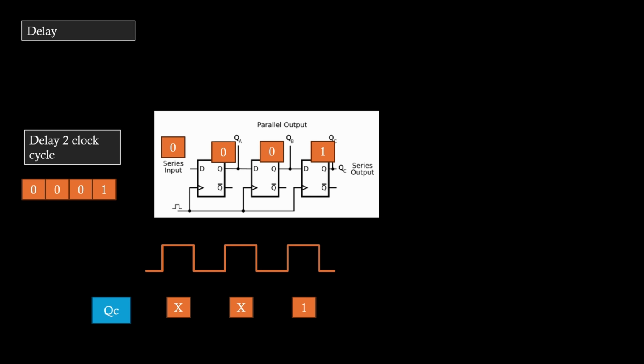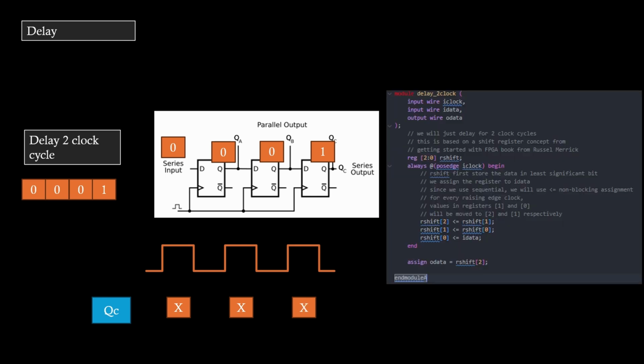On your right-hand side is the Verilog code. First we define the signal wire, and then we also define 3 different registers, or flip-flops, which we call R shift. So this is 0, this is 1, and this is 2. We shift the value of register 1 to register 2, 0 to 1, and shift the input to 0. We also assign this value to the output data, which is QC. So that is how it works.